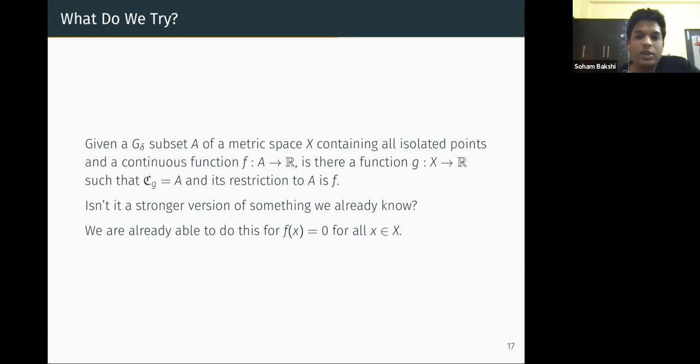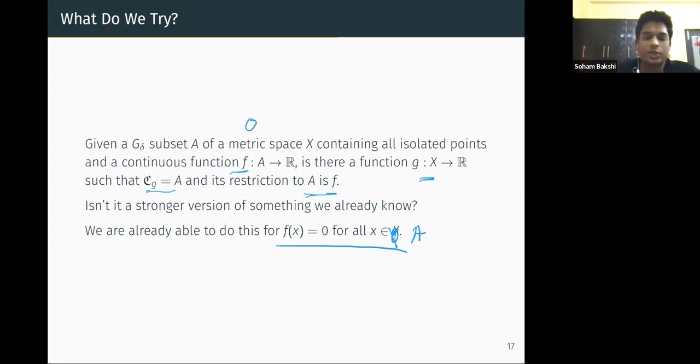We proved that given a G delta subset A containing all the isolated points, we can have a function from X to R which is continuous exactly on that A. But we constructed the function ourselves, whereas here we are letting the function take any value on the set A. The function we constructed gave f(x) equal to 0 for all x in A. So if the given function is the 0 function from A to R, then it is maximally discontinuously extendable on X. For this function 0 from A to R, we can get a function g from X to R such that the restriction of g to A is f, that is 0, so g is 0 on A, and it is continuous exactly on A.